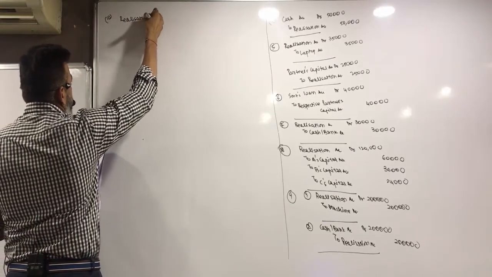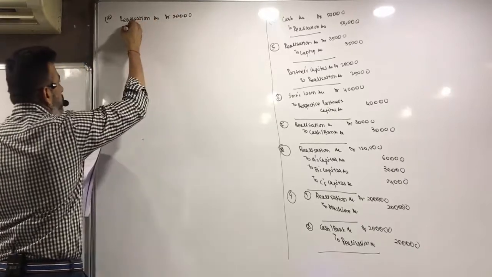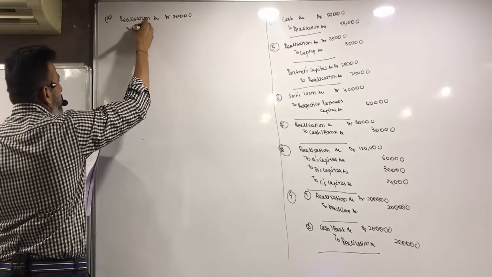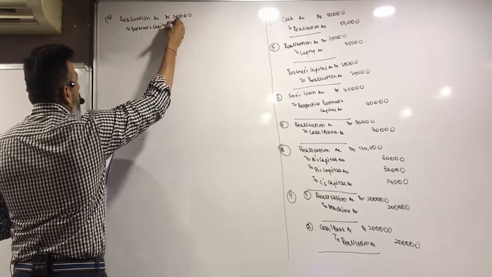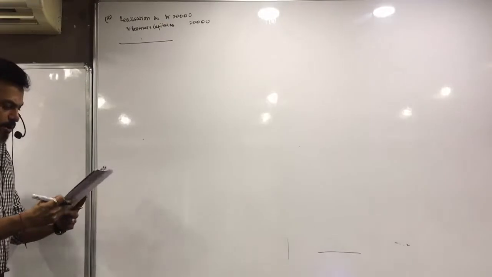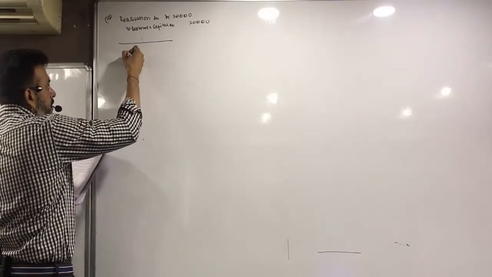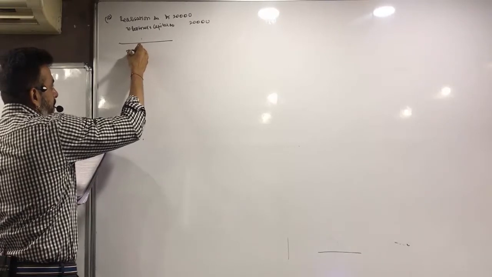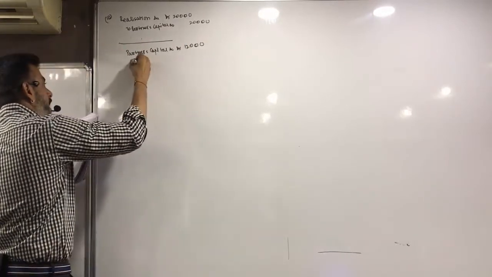Realization account debit 20,000 to partners capital account. How much have we paid on account? 12,000. So what will be the entry? Partners capital account debit 12,000 to cash or bank.